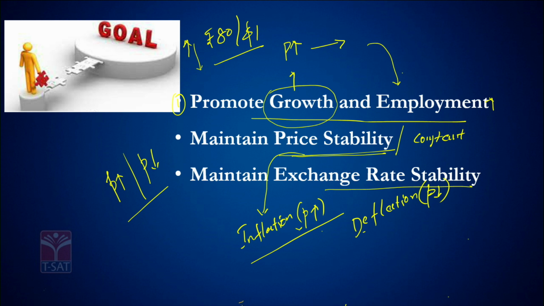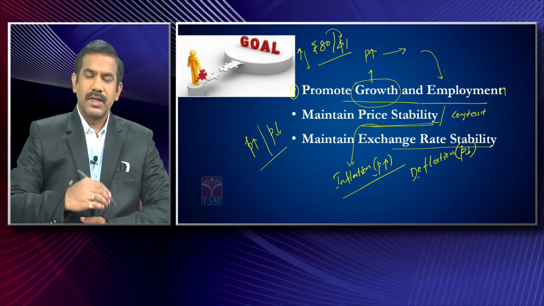So, the RBI tries to ensure the value of our currency in terms of foreign currency, and that is the definition of exchange rate. Exchange rate simply means the value of a currency expressed in terms of another currency. How many rupees do we need to forego to buy a dollar? That is the exchange rate of rupee versus dollar. How many rupees do we need to forego to buy a euro? That is the exchange rate.